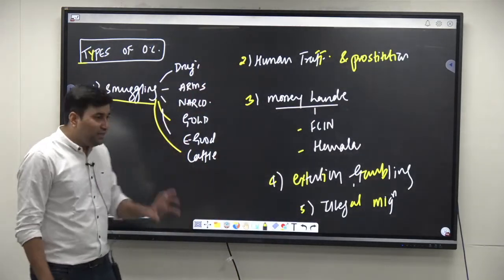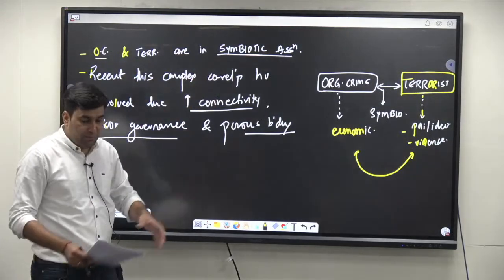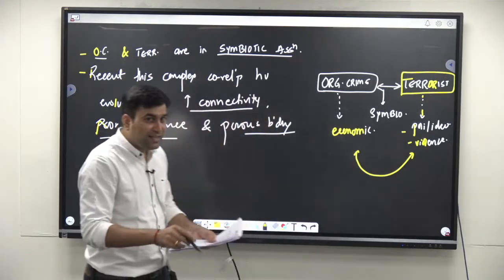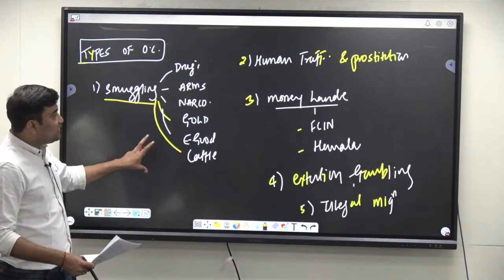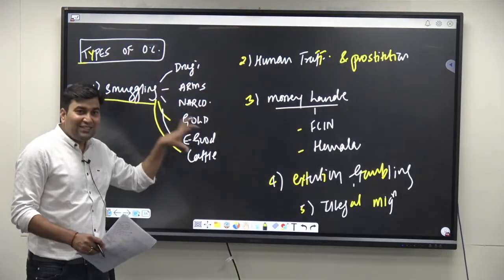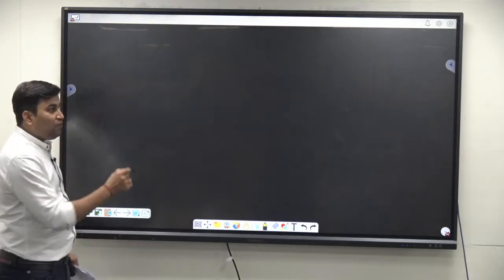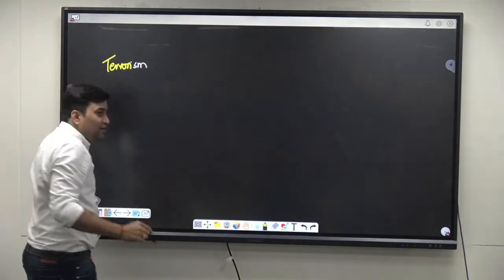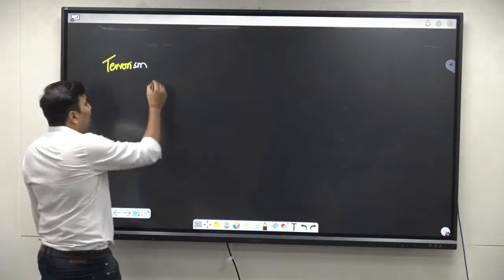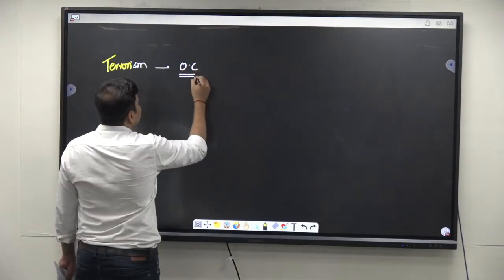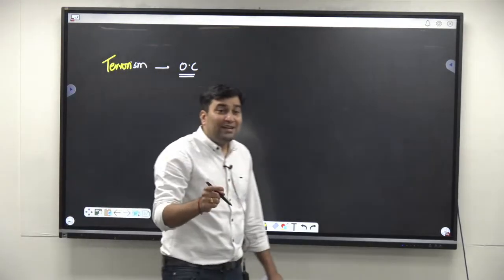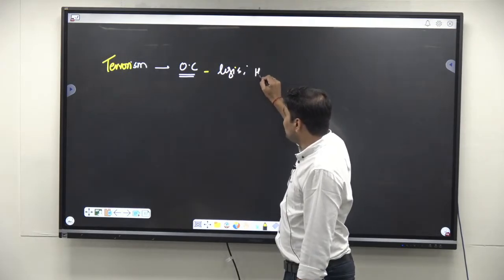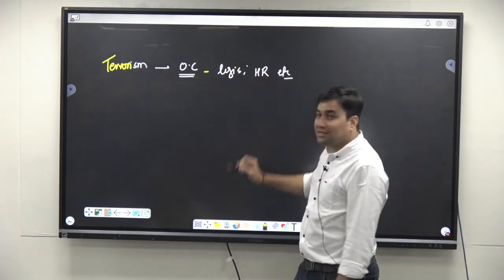Now, if you try to understand, we have to establish what the correlationship is, because the question says describe the linkages between terrorism and organized crime. So here, after writing this, you can say that for all these types of organized crime, terrorism is aided and supported by organized criminal linkages with respect to providing logistic support, human resources, etc. Correct?